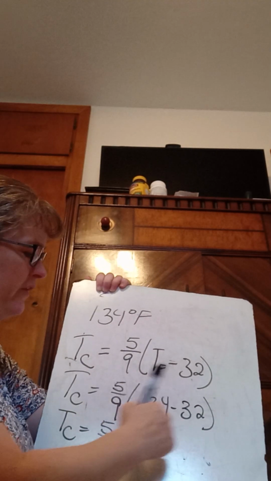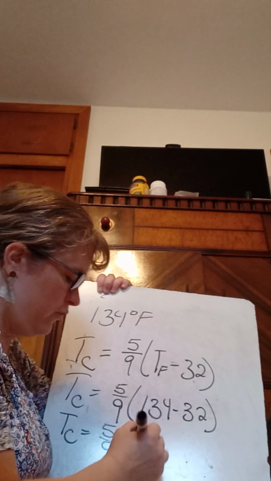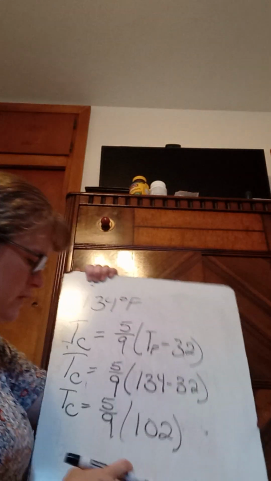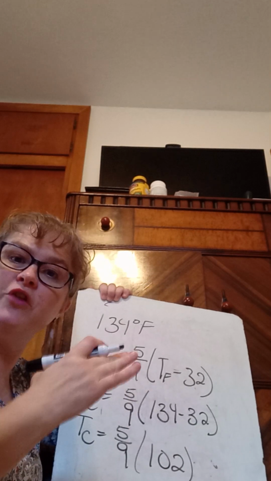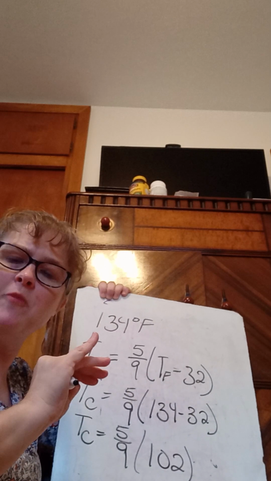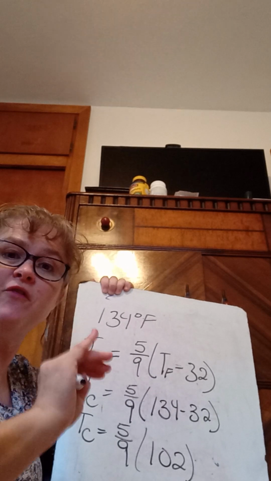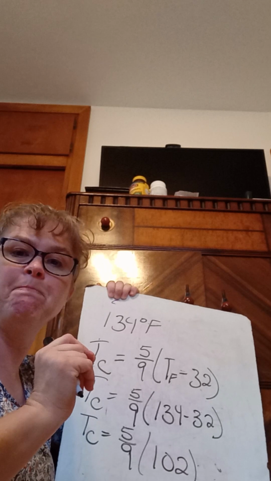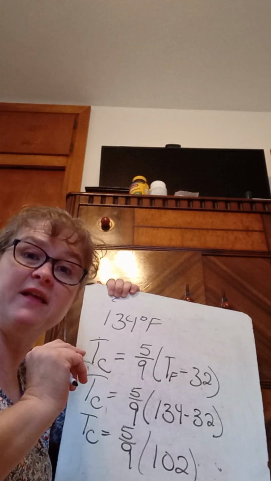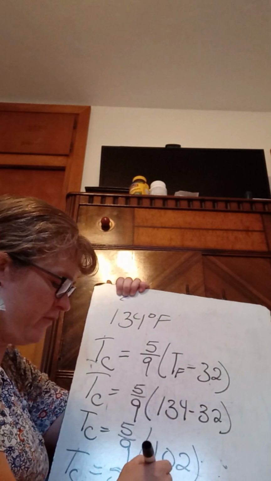5/9. We do the parentheses first. 134 minus 32 gives you 102. And then we multiply by 5/9. If your calculator's a little trickier, if you have the scientific one, you might be able to enter that. If you can't, just find the decimal for 5/9. Just do 5 divided by 9. It'll give you a decimal. I don't know that off the top of my head, and I can't do it while I'm on my phone giving the video because that's where my calculator is. But when you do that, it's 56.7 degrees Celsius.